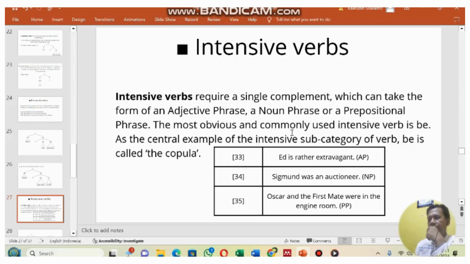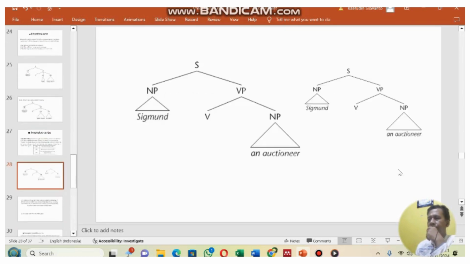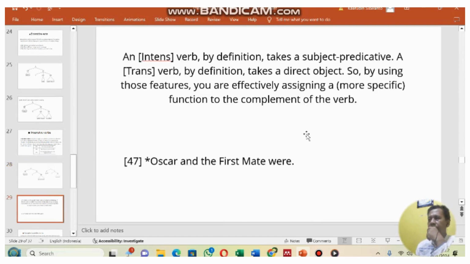It is called the copula. For example, it is rather extravagant. Sigmund was an auctioneer. Oscar and the first mate were in the engine room. This is the diagram.